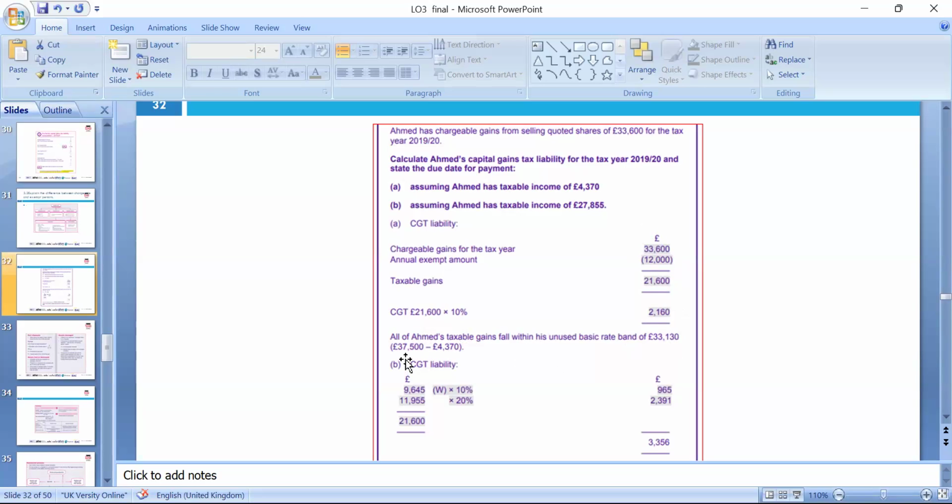So we can look at this, assume MN has taxable income. Yes, that's taxable income. So we separate the gain from the 37,500, and the remaining will pay the tax.